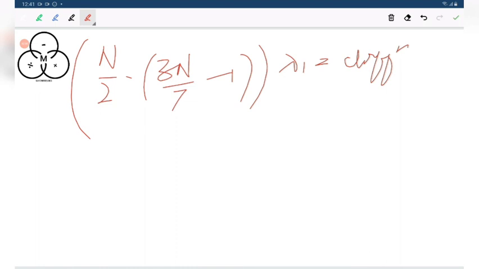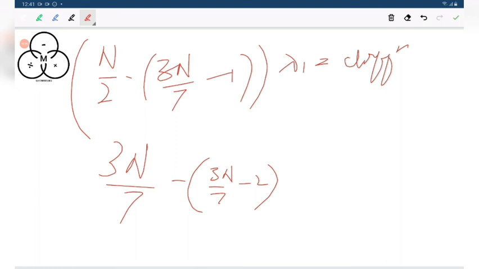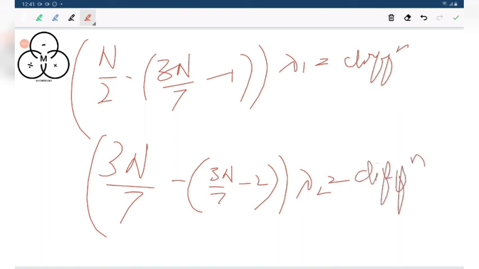Similarly, you would get 3n by 7 minus of 3n by 7 minus 2, into some lambda 2. You would get again the difference in age.